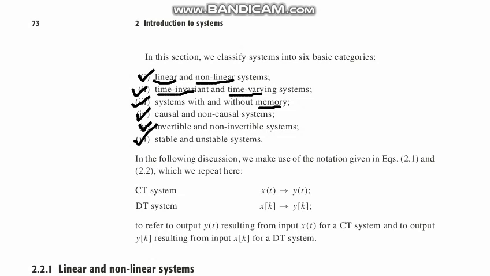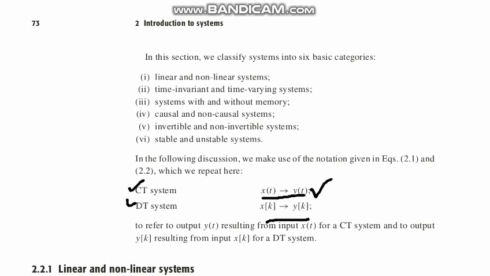First of all, we know that there is CT system and DT system. That means there is discrete time system and continuous time system. We are always heading towards continuous time systems. We are not giving importance to discrete time systems, because we will learn them largely in the next lectures when you take the course on digital signal processing.